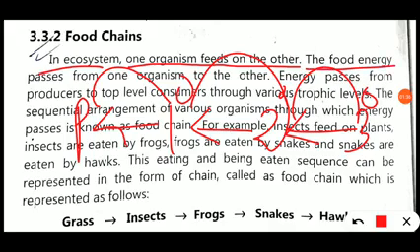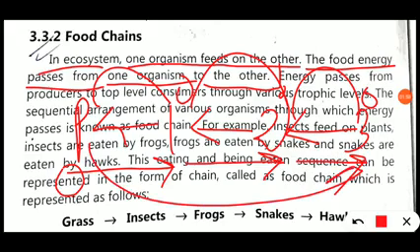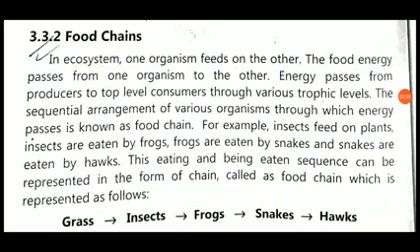That means the food energy, the energy in the form of producers, is transferred from producers to the primary consumer, from primary consumer to the secondary consumer, from secondary consumer to the tertiary consumer. The food energy passes from one organism to another, from producers to the tertiary consumer, the top consumers, through the various trophic levels.